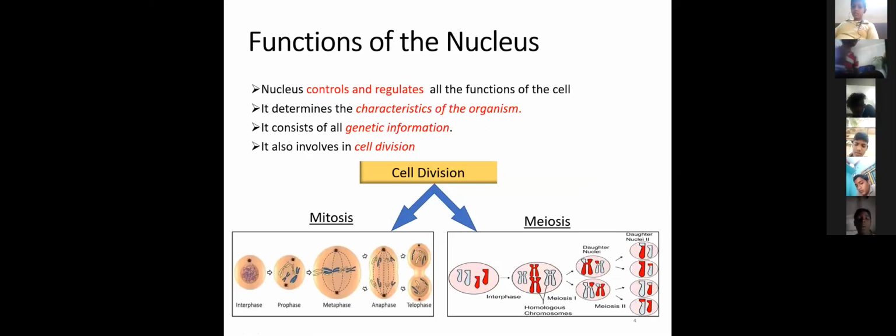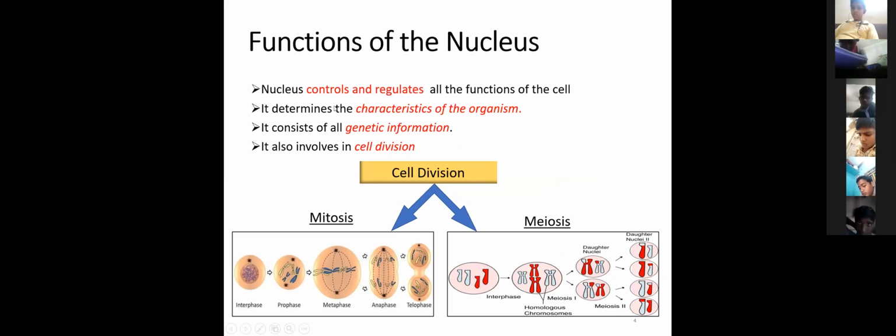Next, functions of the nucleus. What are the functions of the nucleus? The nucleus is the controller of the cell. This is also called the control room. This is one of the major functions of the nucleus.